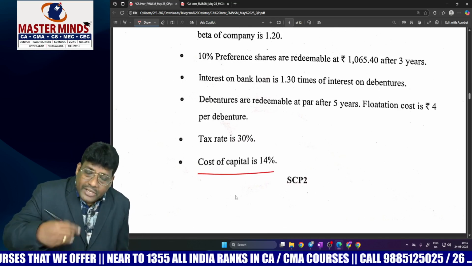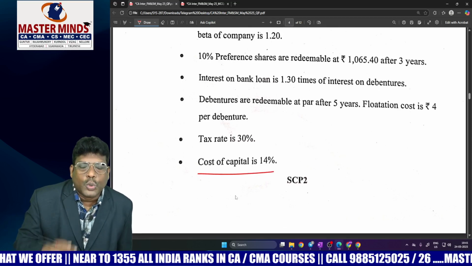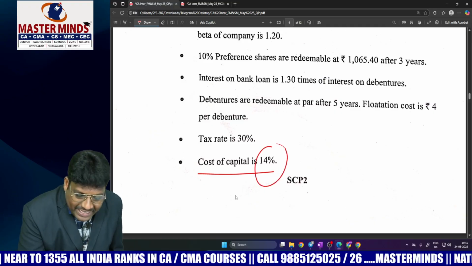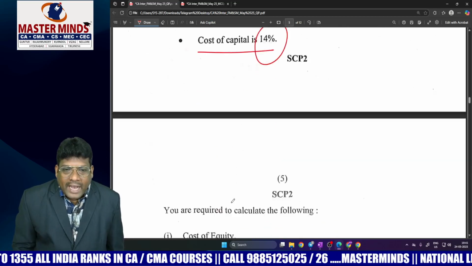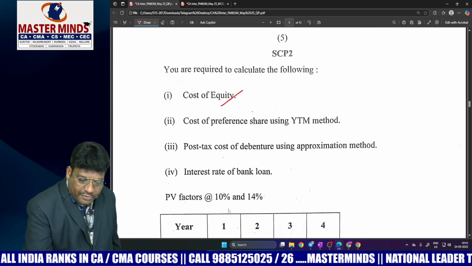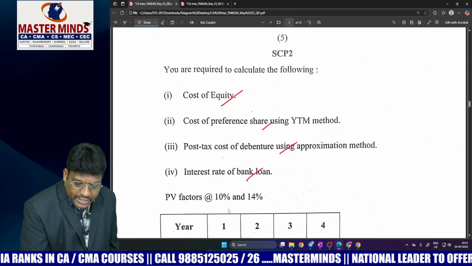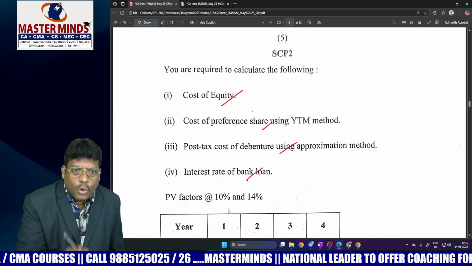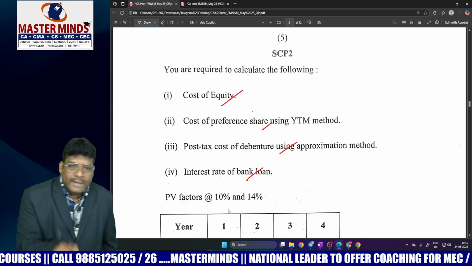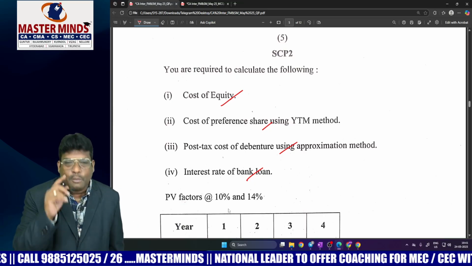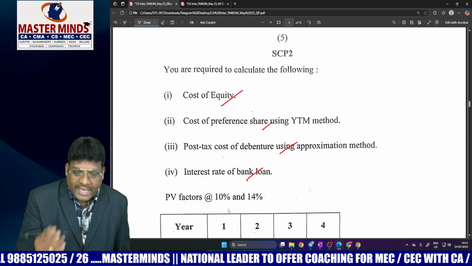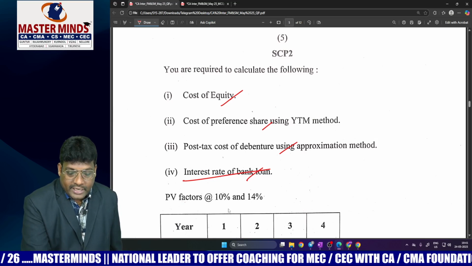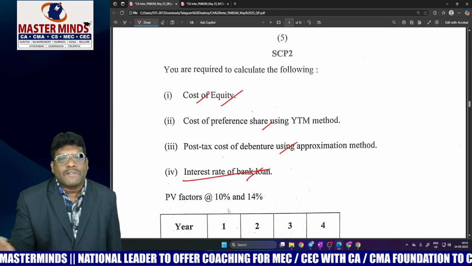Generally, we have to calculate cost of capital when the problem provides details for calculating specific costs. Surprisingly, in this problem, they gave the cost of capital and asked to find the specific costs: cost of equity, cost of preference, cost of debenture, interest, bank loan, all these things. Is this problem difficult? No, absolutely not. In our Mastermind material, the last problem is a similar model problem, where he asked the rate of interest and at the same time the bank loan. But here he asked a few more specific costs only.